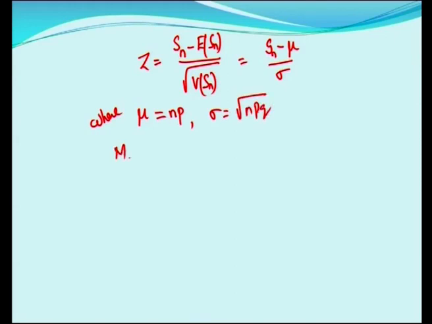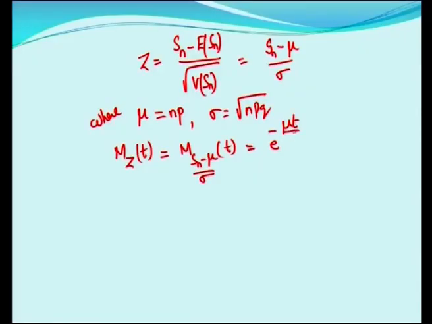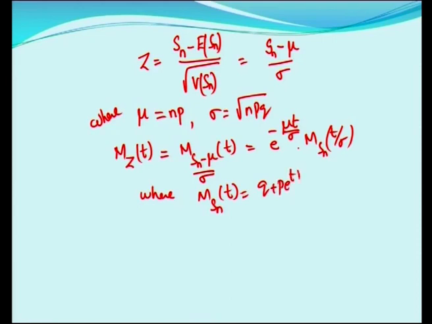We will talk about the moment generating function of Z, that is Sn minus mu by sigma of t. Using the shifting theorem of moment generating functions, we have e power minus mu t by sigma times m Sn of t by sigma, where we have just found m Sn of t is equal to q plus p e power t whole power n.